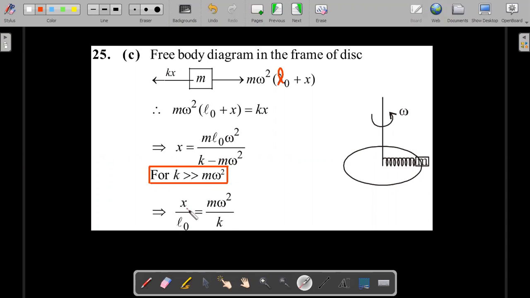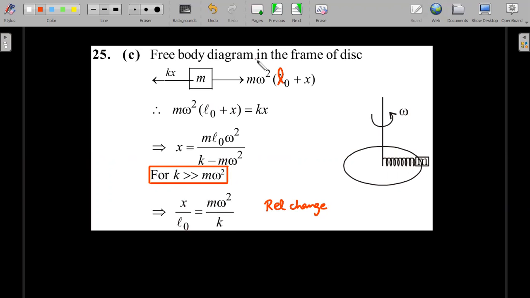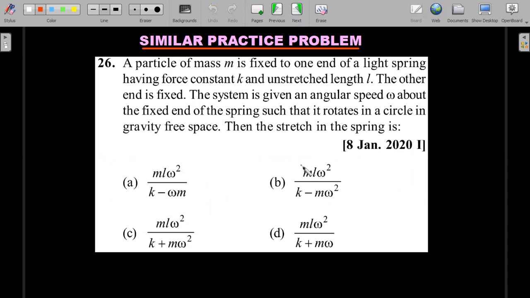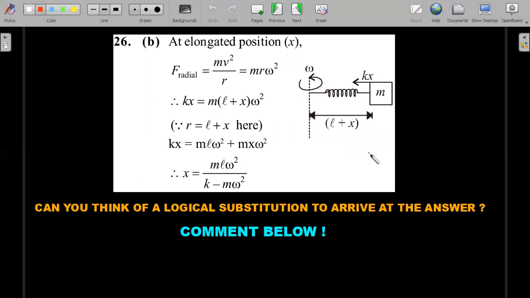Relative change is given by the change divided by the original length. Relative change, he asked. Relative means always a fractional change. Fractional change is change in length divided by original length, which gives you this number. The same question you could see repeated in the 2020 paper. This time that k very large is not given. I think you should be able to practice or recognize this question again. Very interesting that they repeated it twice within the same year.